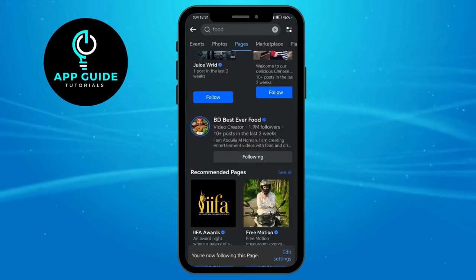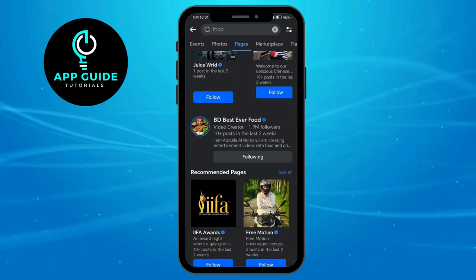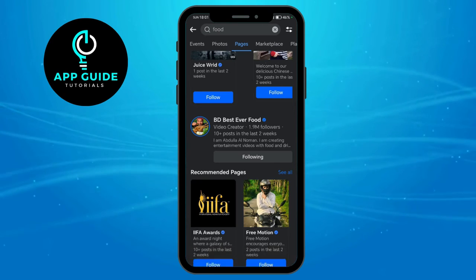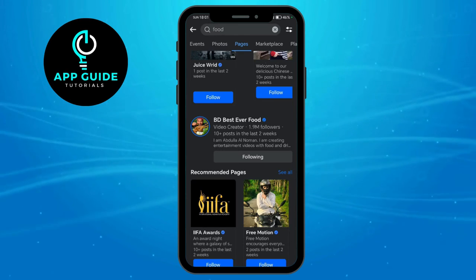So just continue doing that until you can see some more options or some more posts onto your actual Facebook feed for the food option. So that's how you find and follow Facebook pages related to your interests.